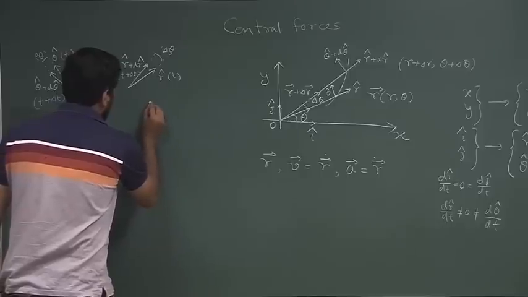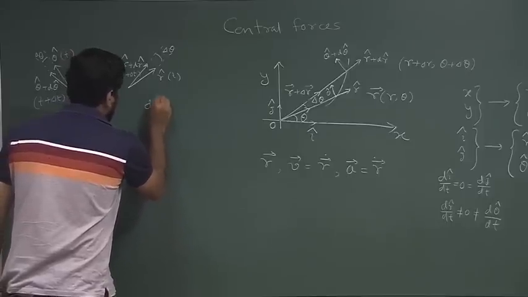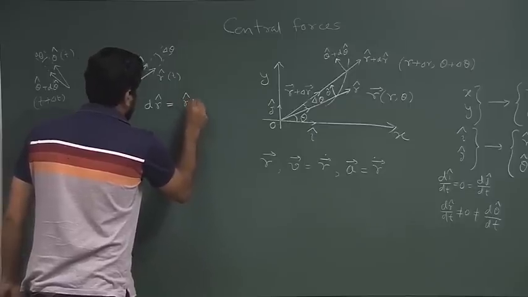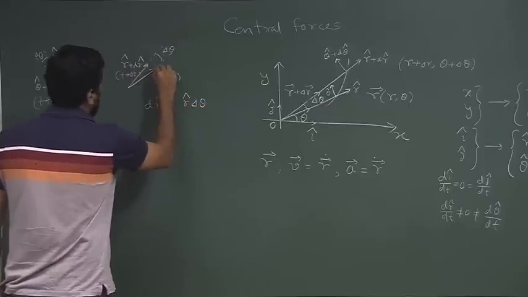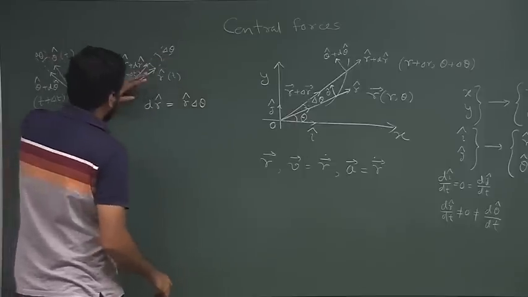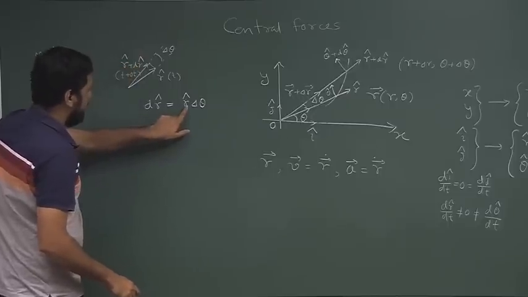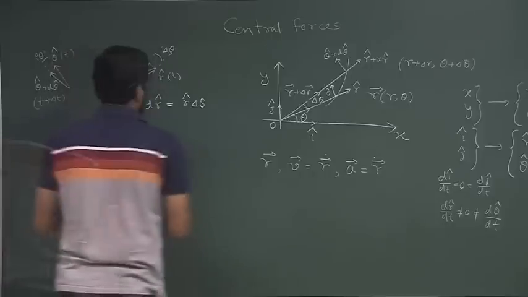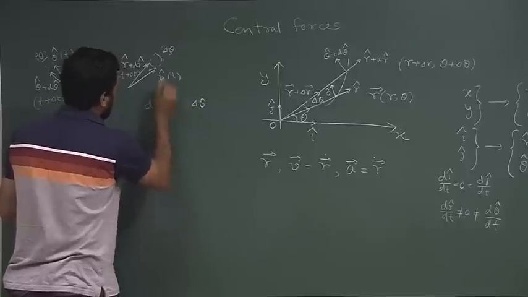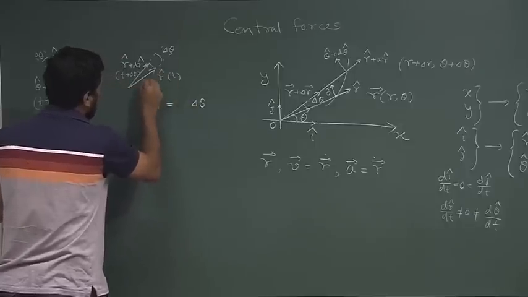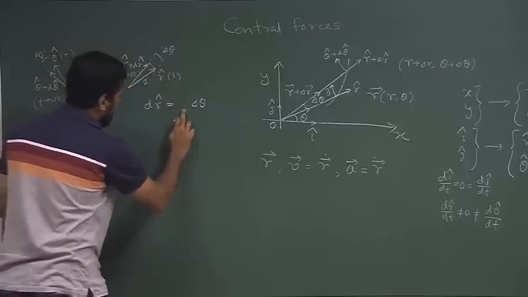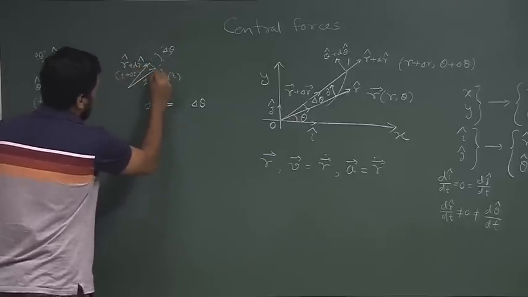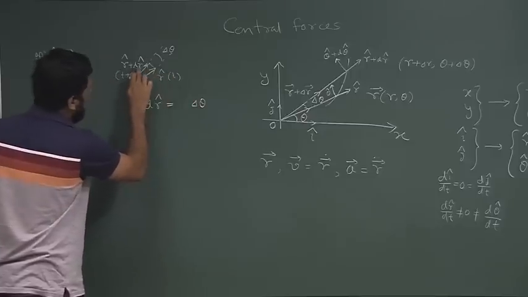So, if we do that, we see d r cap is r cap delta theta, which is this distance. So, essentially it is r d theta. R cap is the unit vector, the length of this unit vector. So, this is 1, because the length of the unit vector is always 1. So, this is d theta, but there is a vector direction, so this change d r cap is in